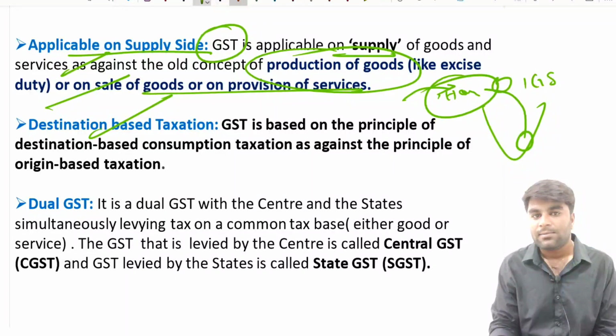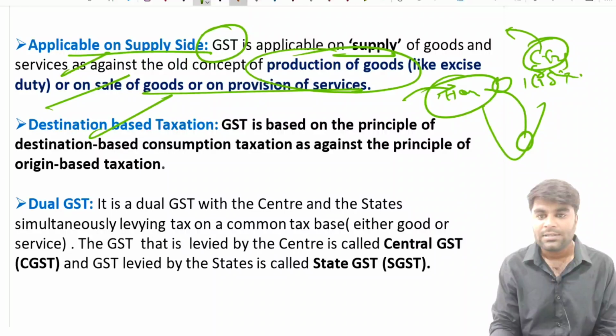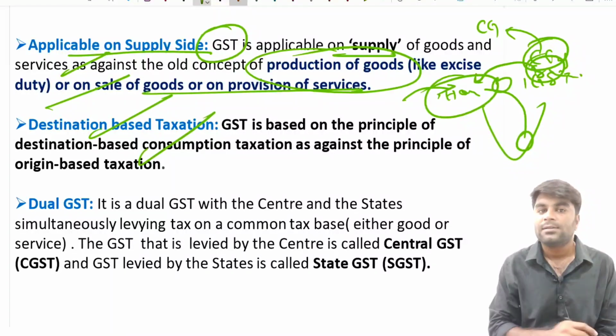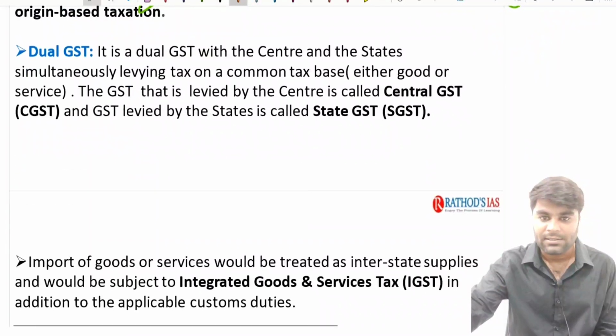Now the IGST is imposed on it. IGST is nothing but CGST plus SGST. So the CGST component will be retained by the central government and the SGST component will be given to the state of Haryana. So that's the reason why it is called destination based taxation. It's a dual tax.